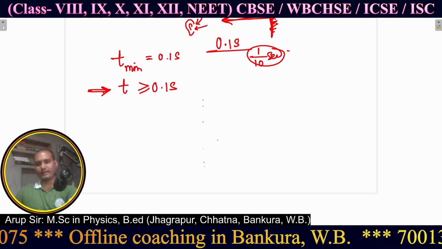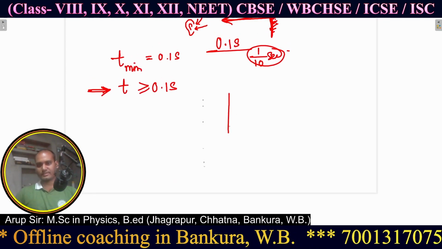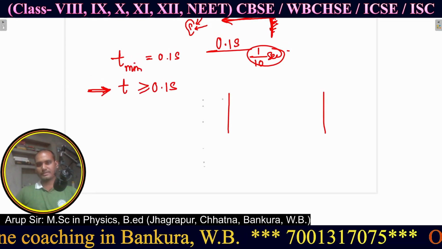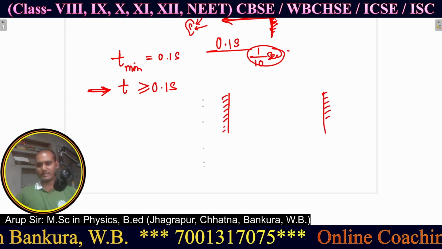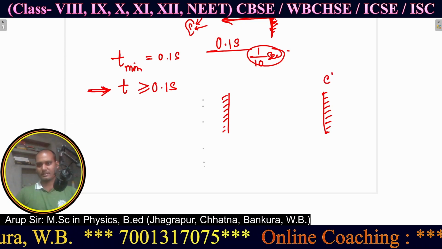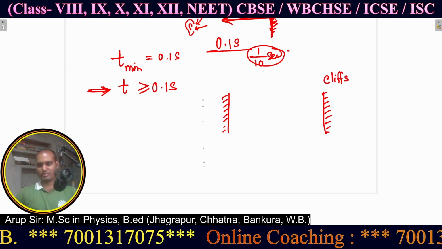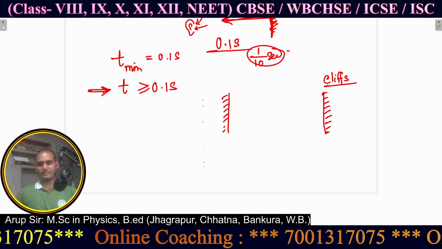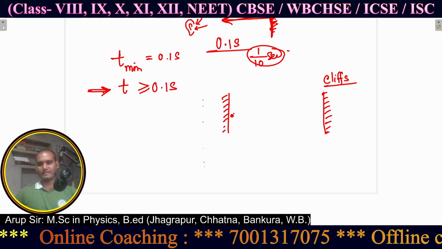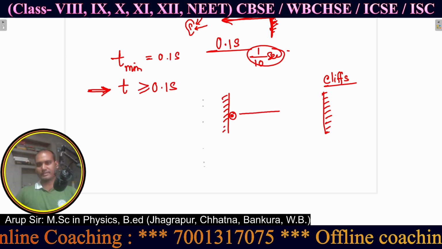Now what is the distance condition for echo? Let's consider there are two clips. Clips means two sound reflectors. These are two clips, and here is a source from which sound is going.